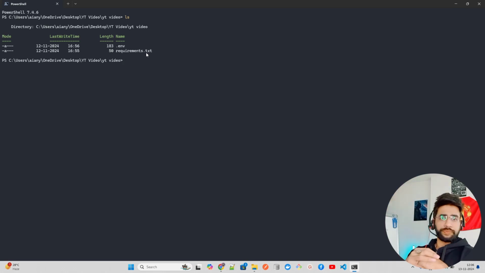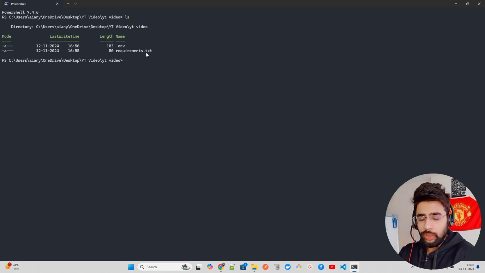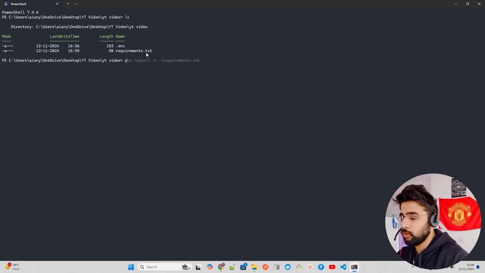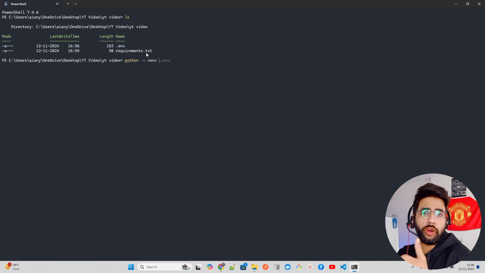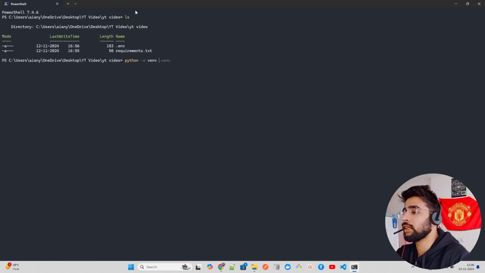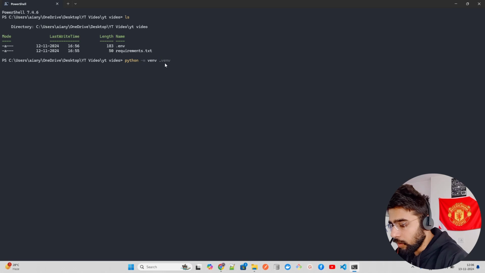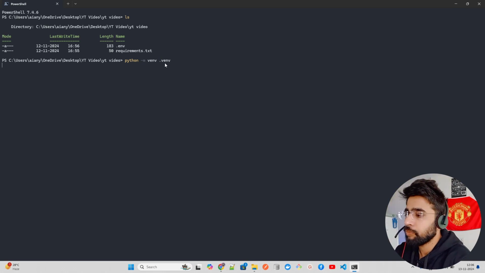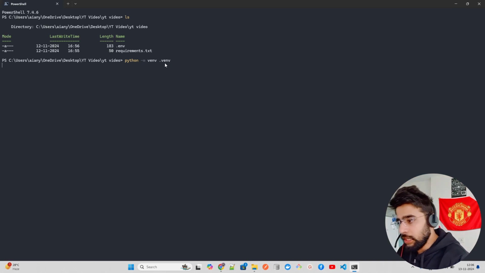So when you want to install, either you have Anaconda, you already have an environment, that's fine. If you don't have, you want to create one, then you can create one like this. Doesn't matter if you are on Windows, Mac, or Linux. The only thing that might change is python to python3, because on Ubuntu that basically looks for a python3 kind of a thing, because they had Python 2, Python 3. Now just give it a name. I'm gonna give it .venv. Once that is done, we're gonna activate it and install everything within this environment.